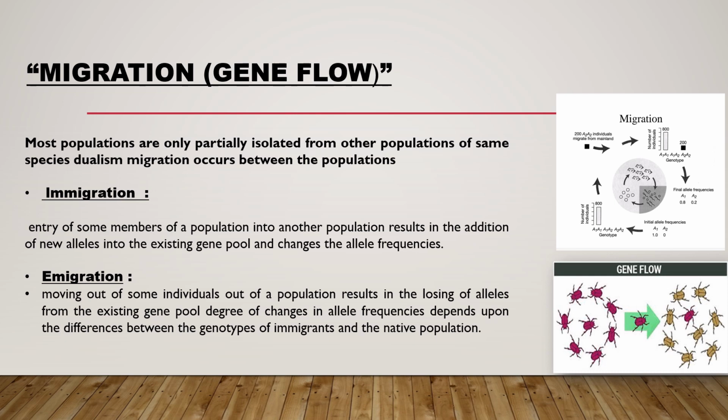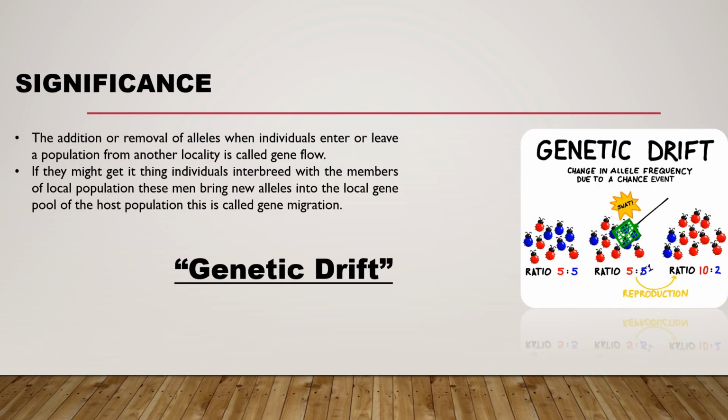The point is, if immigration or emigration is carried by a very small number of individuals, then it's not going to affect the population genetics. But if it is carried by a large number of individuals, then it's going to affect the population genetics. Now we will see the significance of migration, that is gene flow and gene migration.